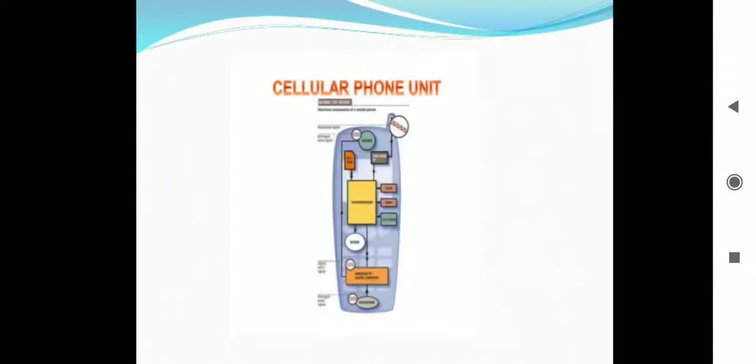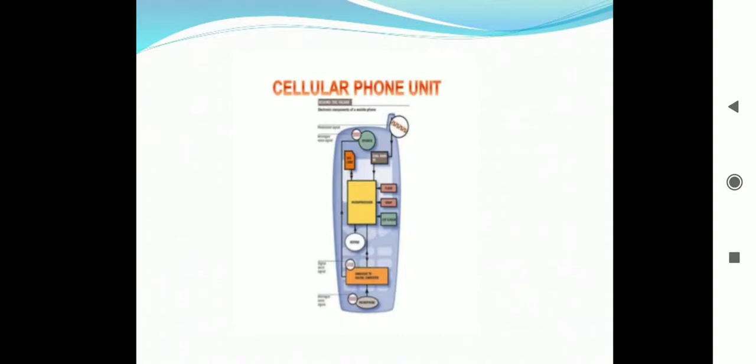A mobile phone, or cell phone, or you can say handheld phone, sometimes shortened to simply mobile or cell, is a portable telephone that can make and receive calls over a radio frequency link while the user is moving within a telephone service area.